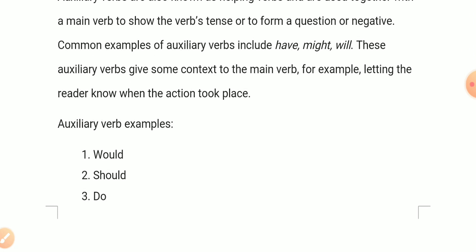Auxiliary verbs are of two types: the modal verbs and the other verbs, which include be, have, and do.